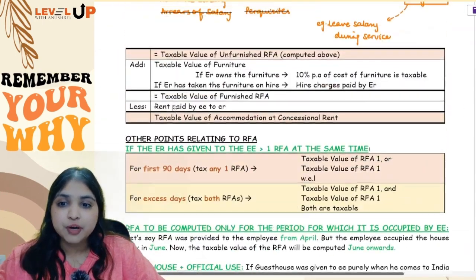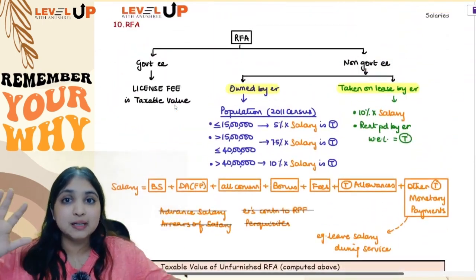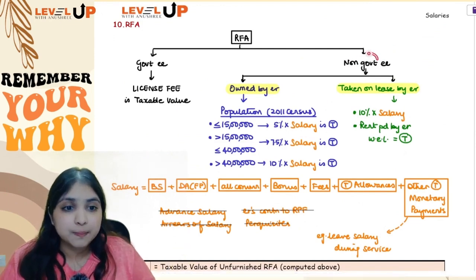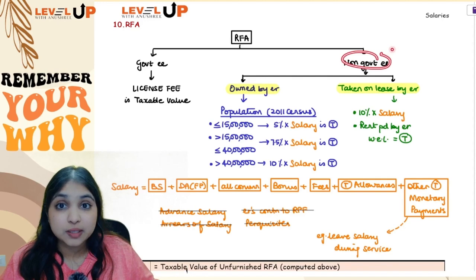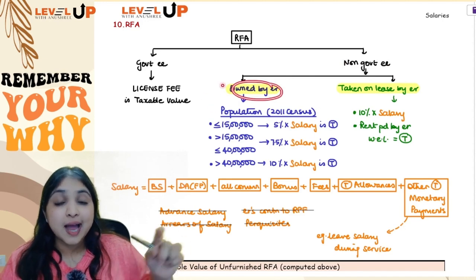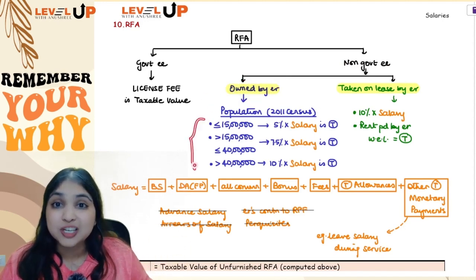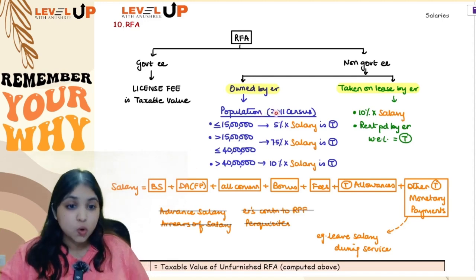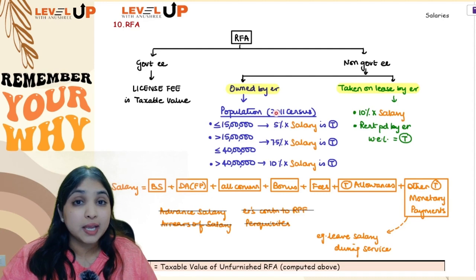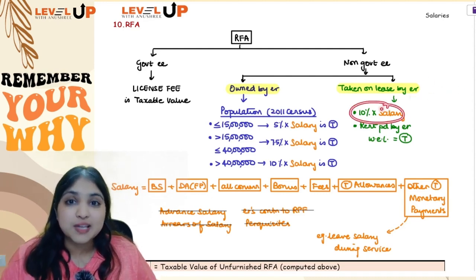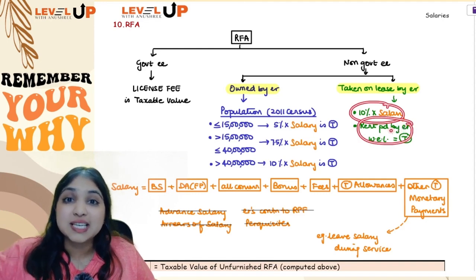Please remember, for RFA, your first part will be doing the calculation for unfurnished RFA. Here, if the employee is a non-government employee, you will check whether the accommodation is owned by the employer or the employer himself has taken it on lease. If it is owned by the employer, then the taxable value of RFA will depend upon the population of the city where the house is situated, as per the 2011 census. However, if the employer himself has taken the house on rent, then 10% of salary or rent paid by employer, whichever is lesser, will be taxable.